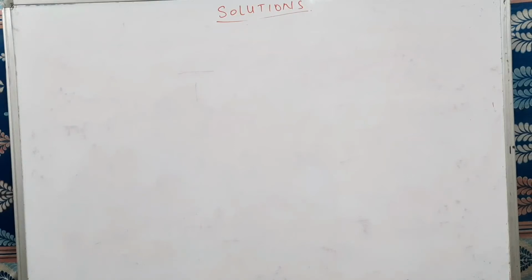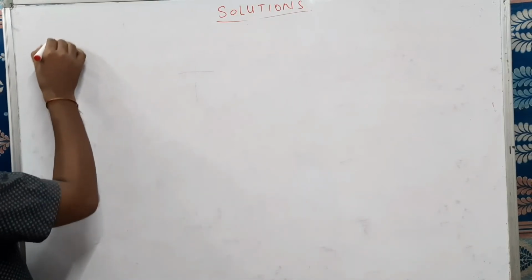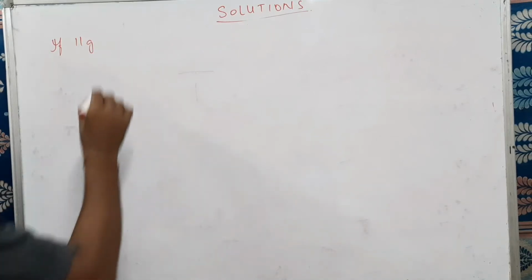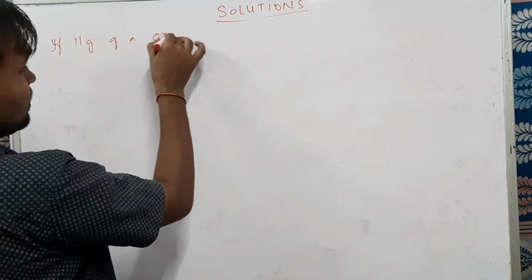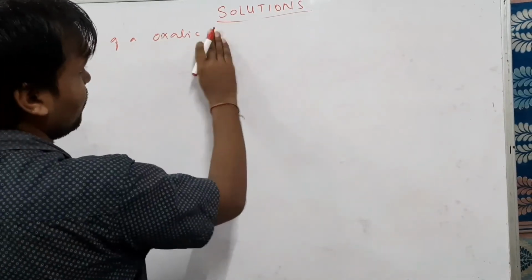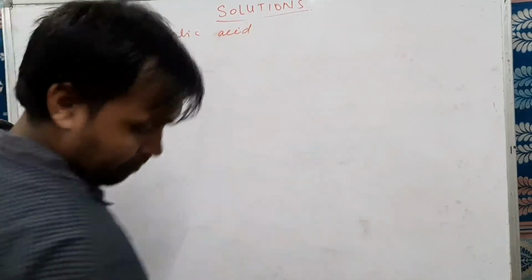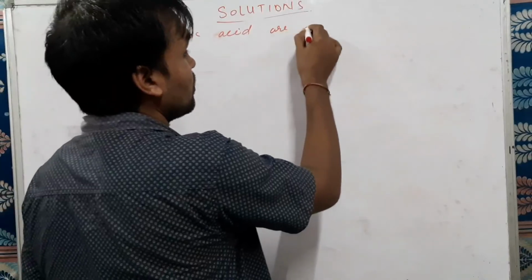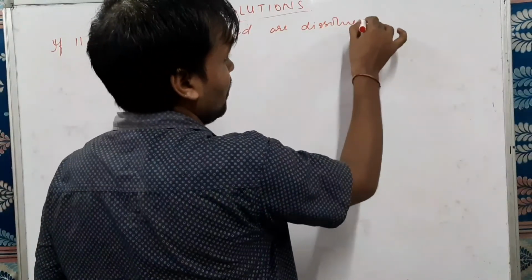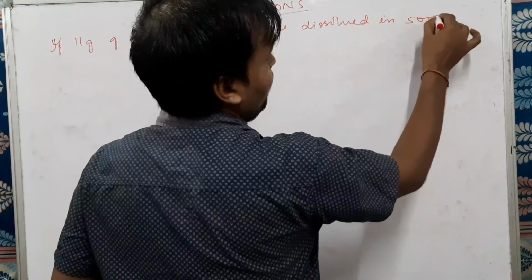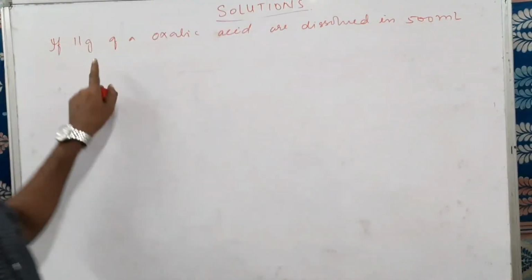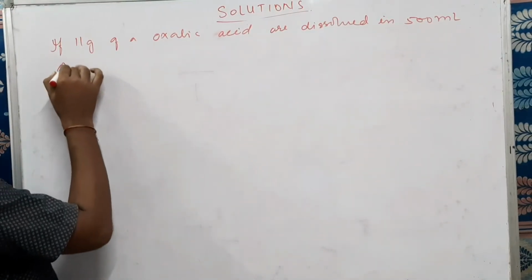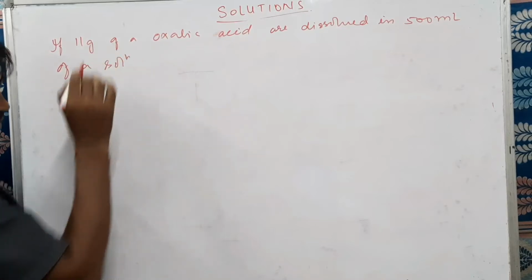Suppose it is given that 11 gram of oxalic acid is dissolved in 500 ml of solution.